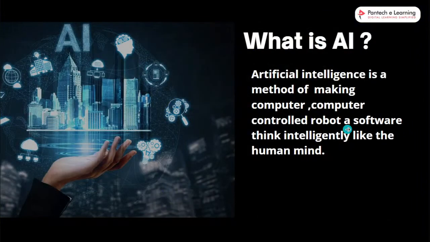Okay, so first, what is artificial intelligence exactly? Artificial intelligence is a method of making a computer, a computer-controlled robot, or software think intelligently like the human mind. I already told you, right? Artificial intelligence is the machine working like a human. Okay, so that is the thing.